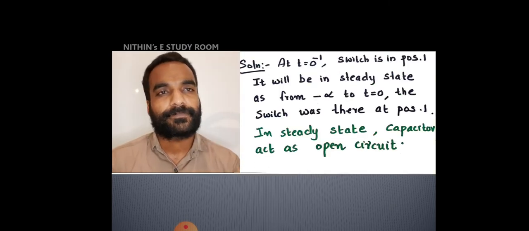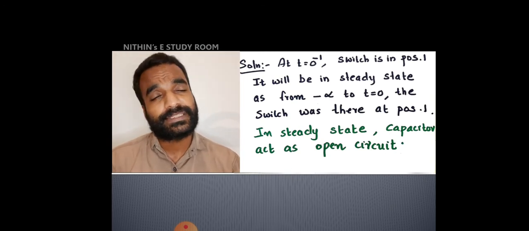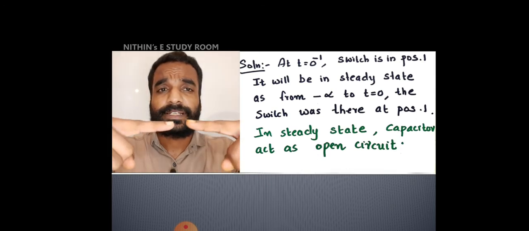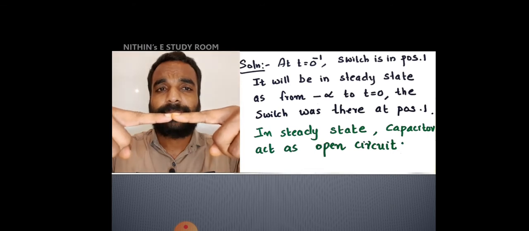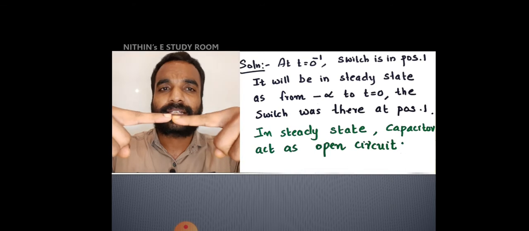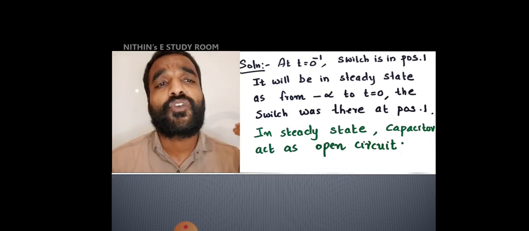Okay. So solution. At t is equal to 0 minus, the switch is in position 1. I think it is clear for everyone, because t is equal to 0 minus means switching happens at t is equal to 0, at which time the switch moves from 1 to 2. So before that instant the switch was at position 1.